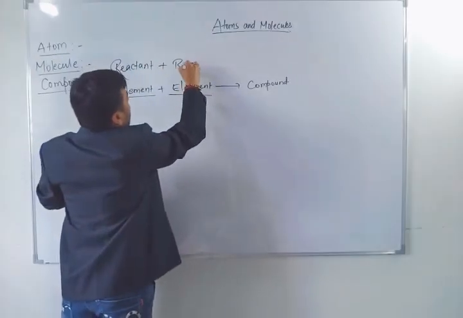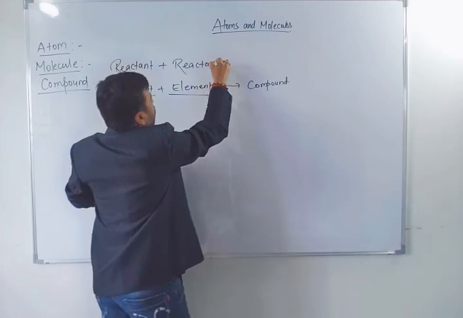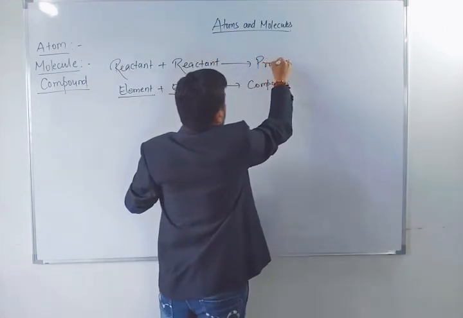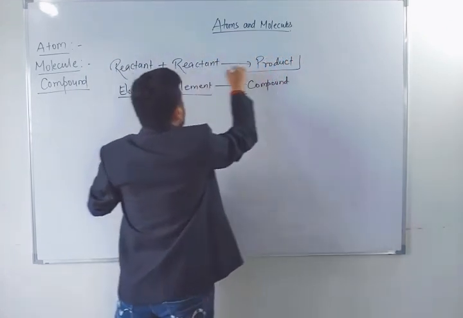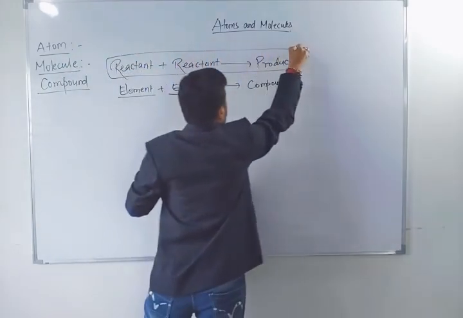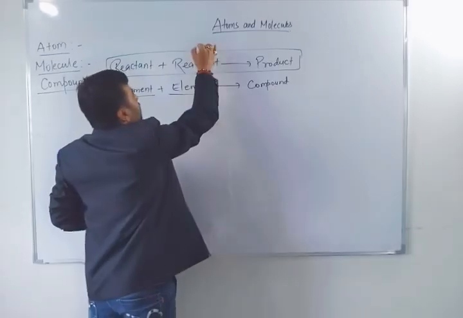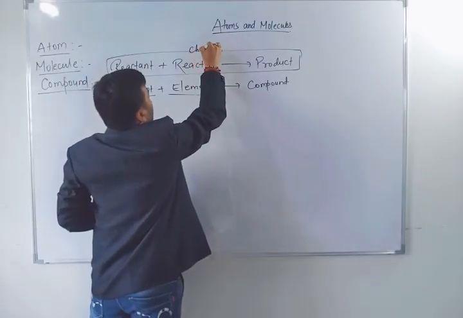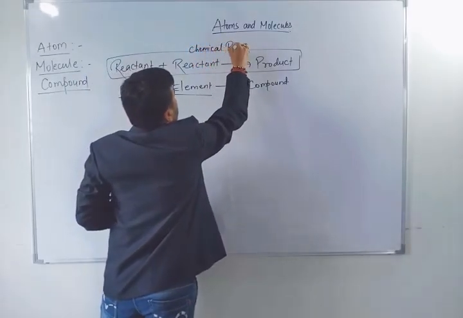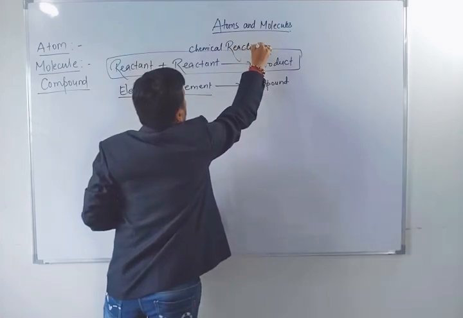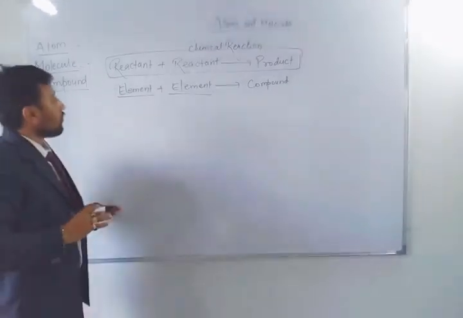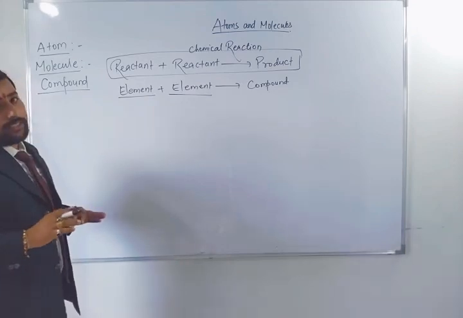Reactant plus reactant is equal to product. When the two elements react with each other, they give a product formation. And the whole process is called chemical reaction. Remember this word, chemical reaction.